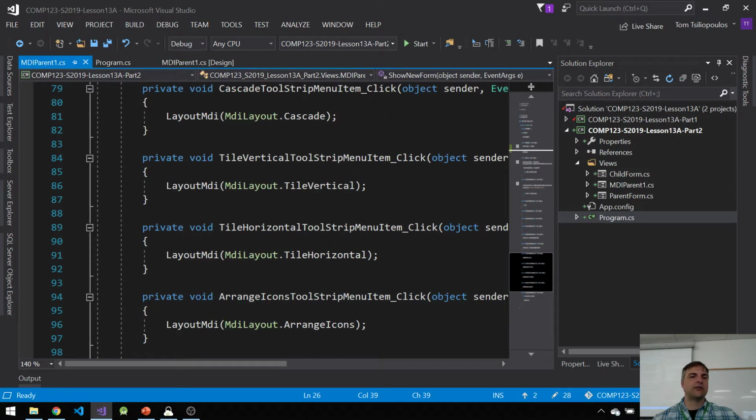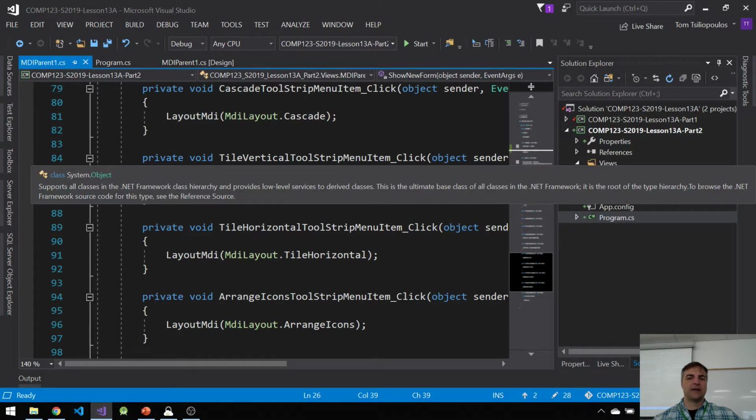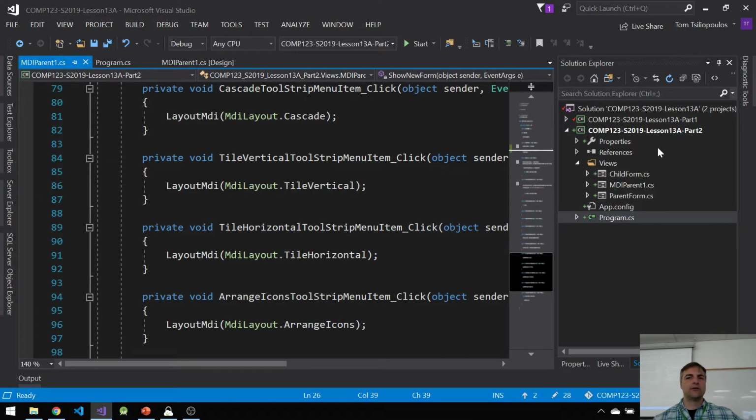This is the only thing you have to do for the cascade to happen. So literally you go layout MDI. This is an enumeration. You choose from cascade, tile vertical, tile horizontal, or arrange icons, and it's done. There's nothing for you to do. It's all one line of code for all this stuff to happen. So it's really, really cool, and it's very useful. Questions around our MDI form?